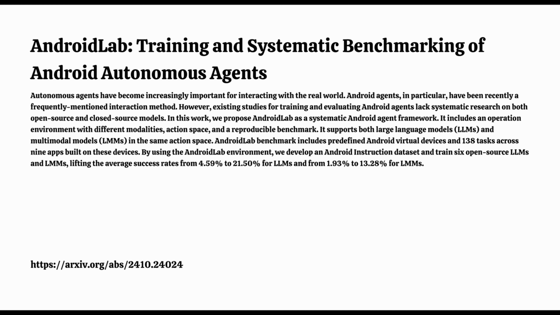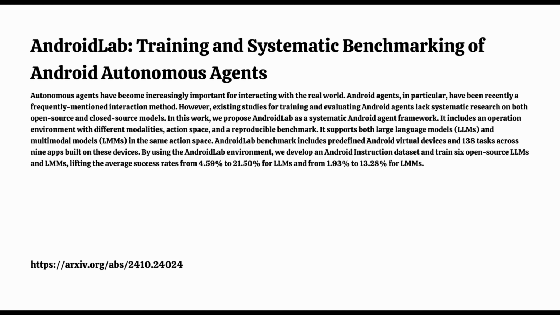Makes sense. What other metrics did they use? Well, they also looked at how efficiently the AI was working. So, did it take unnecessary steps, kind of like a human fumbling through menus? And they measure this using something called the reversed redundancy ratio. It basically compares the number of actions the AI took to the number a human would take for the same task. So a higher ratio means the AI is more streamlined, less wasteful.